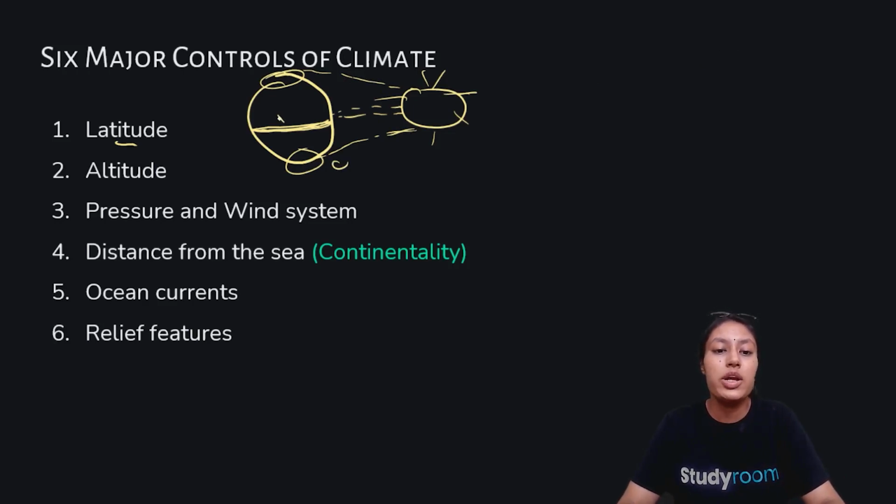So if your house is near the equator and you receive direct rays from the sun, the weather will be very hot. But if you receive slanting rays of the sun, you will have cold weather, a cold climate there. So it is due to latitude; it depends on the latitude in which you are living. Second is altitude.